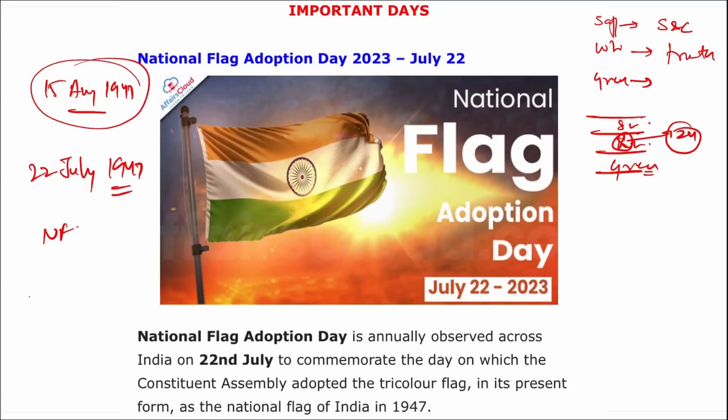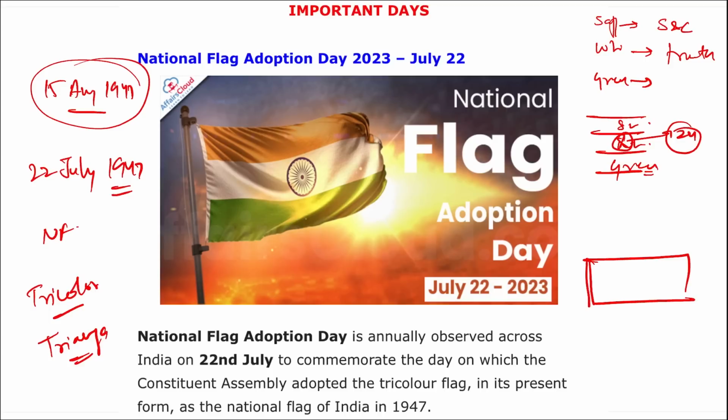The ratio of its width to its length is 2:3. So 2 is the width and 3 is the length. Important, take a note of it. So it was 22nd of July when our national flag was adopted.